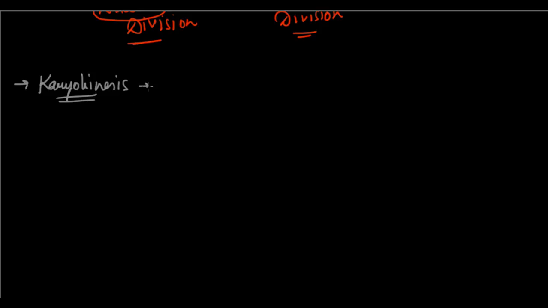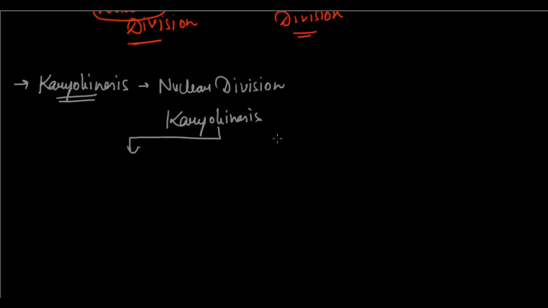So karyokinesis basically is nuclear division. And in nuclear division, again, there are many other stages. So karyokinesis again is further divided into 4 phases.